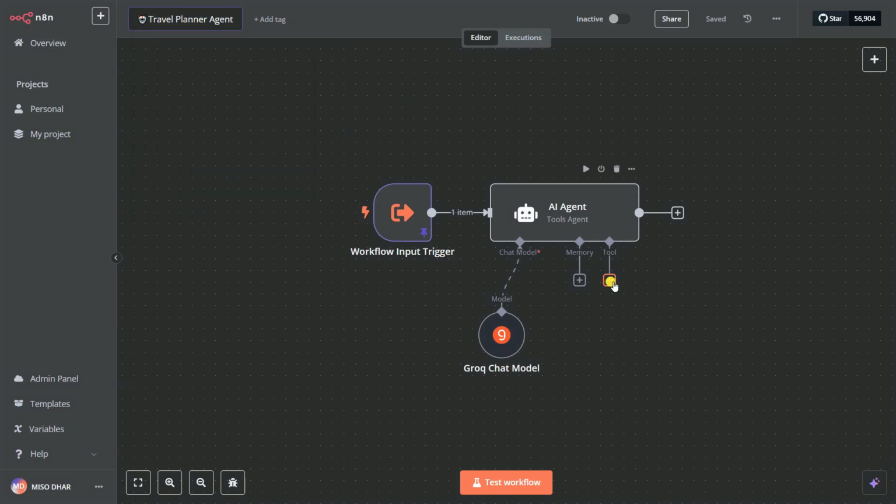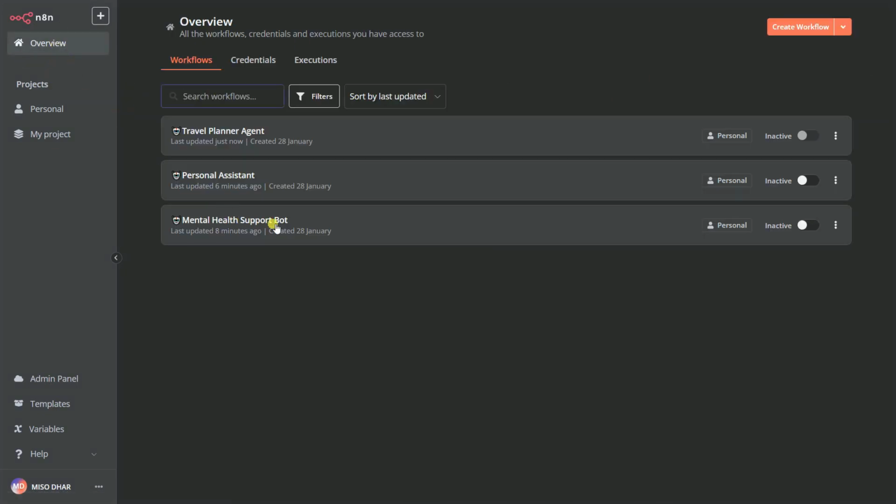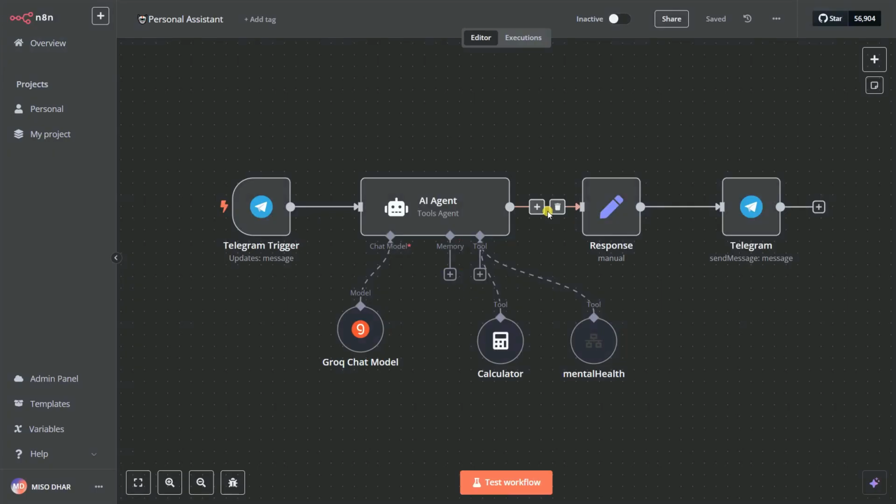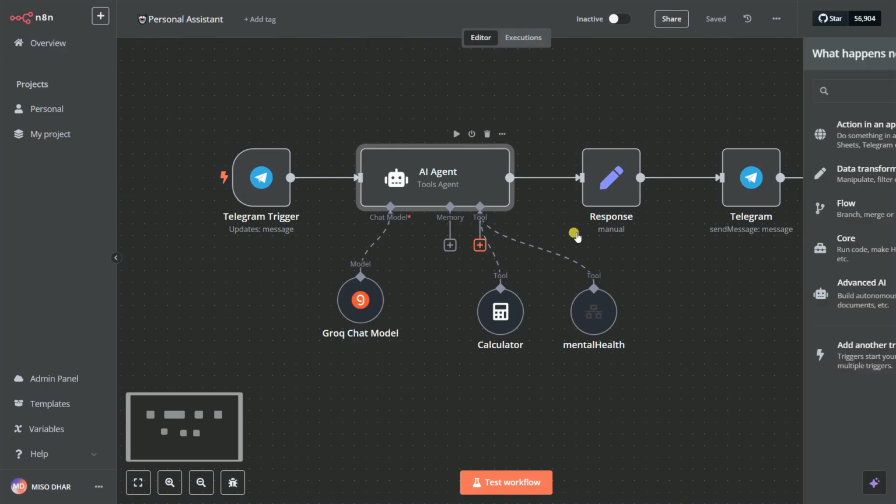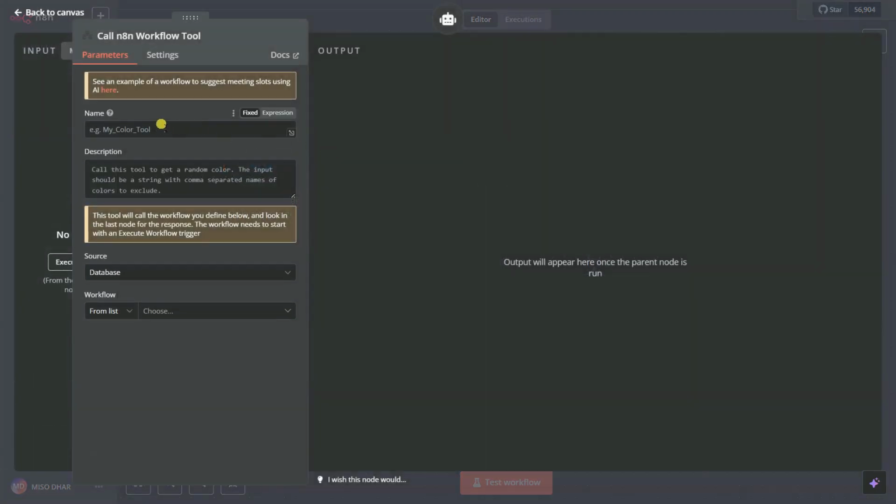You can also add one tool here, just like the Wikipedia tool, or you can also add the search API or the Google search. Okay, so I can save it, and I can go to the overview and go to the personal assistant, and then I can add on tools. So, call from another workflow. That's nothing but our travel agent. Let's say travel agent, and we can copy this out, and we can simply paste it here.